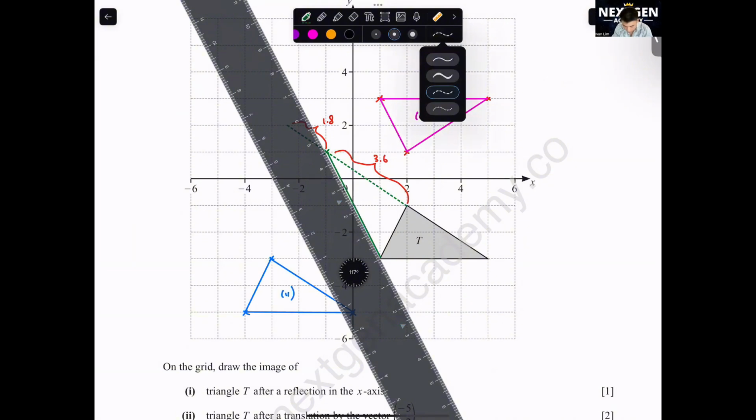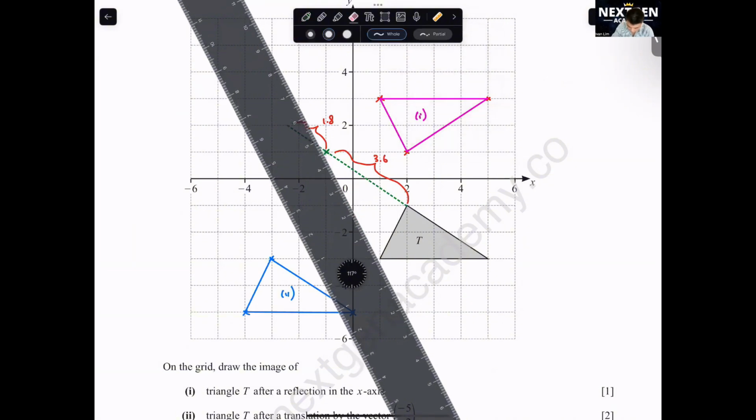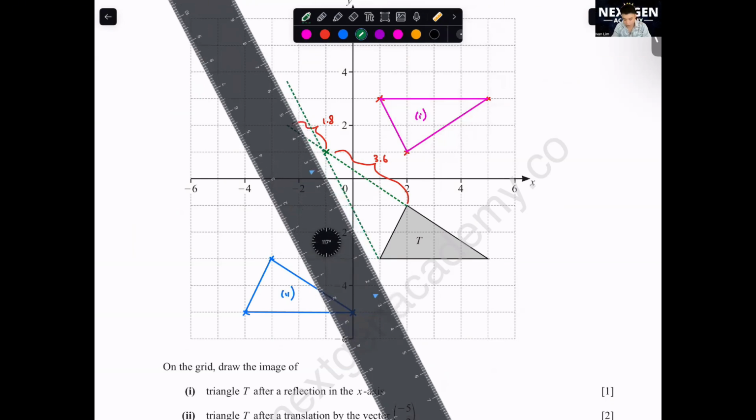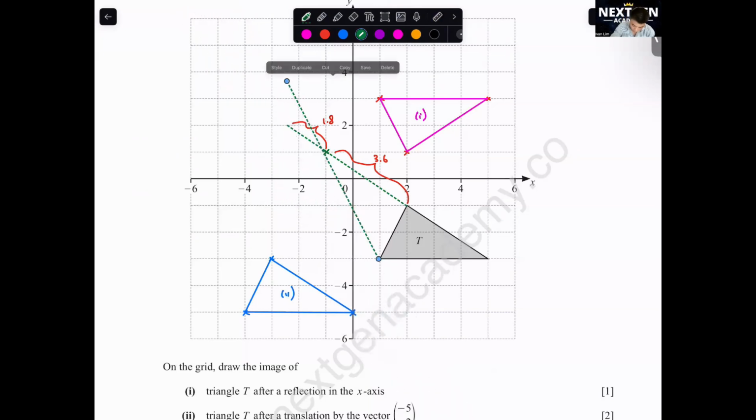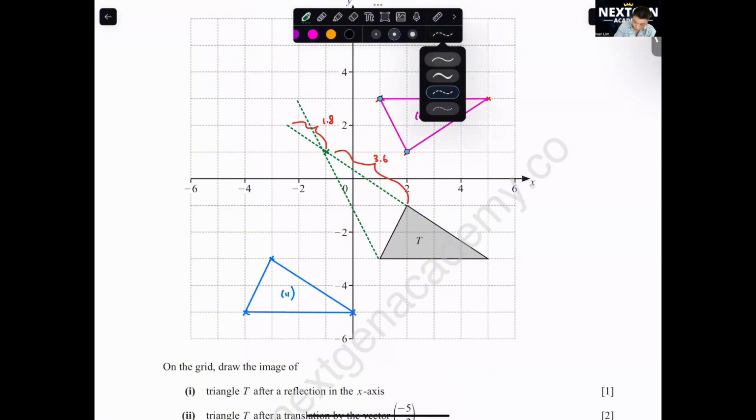So you take from here to here. According to mine it is 4.5. I hope it's accurate. So this one, 4.5. Okay, you expand a little more. 4.5 divided by 2 will be 2.25. So you measure from the center to here, 2.25. Okay, so I modify a bit. It will be at this point here. You need to measure to the dot.